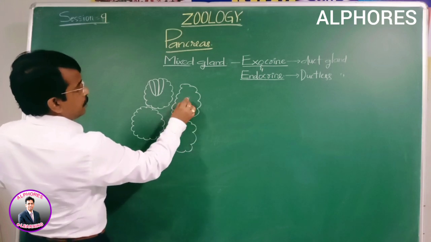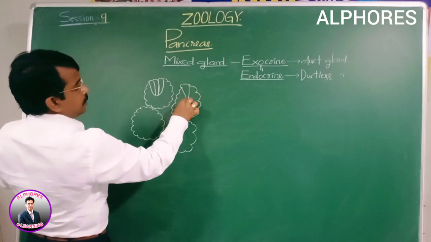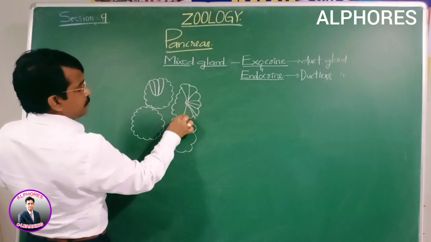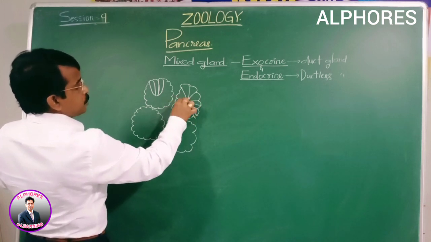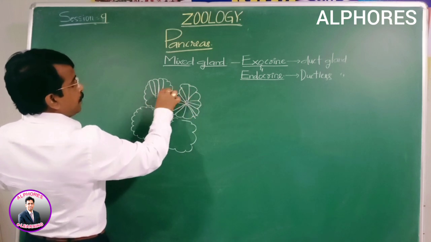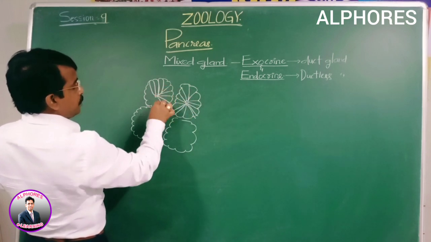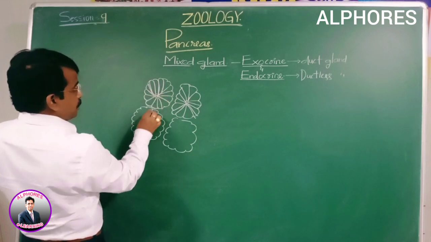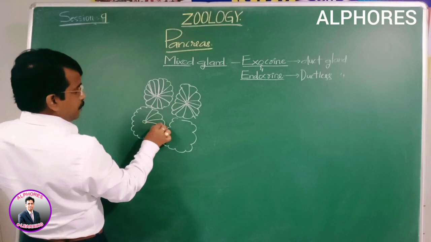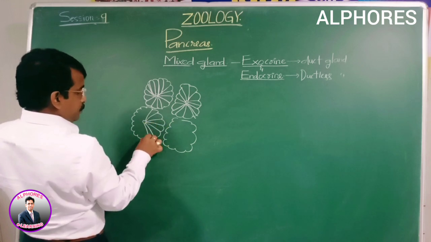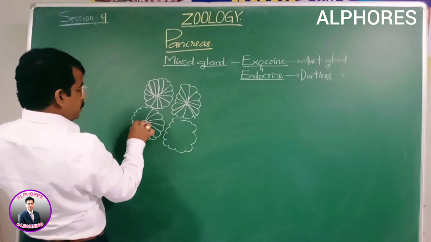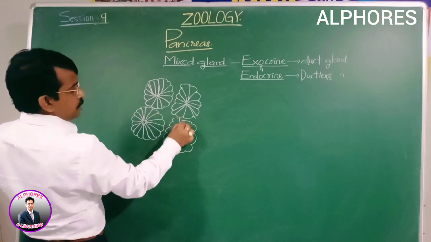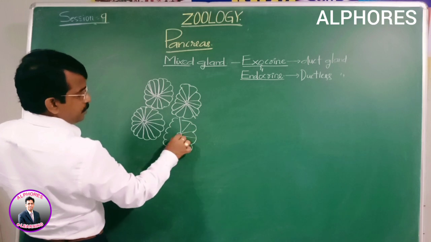The lobes of the pancreas are named the acini. Look here, this is the structure of the pancreas. This is the exocrine portion, which is the lobed structure, and this lobed structure is the exocrine part which secretes the digestive juices, and these are named the acini.